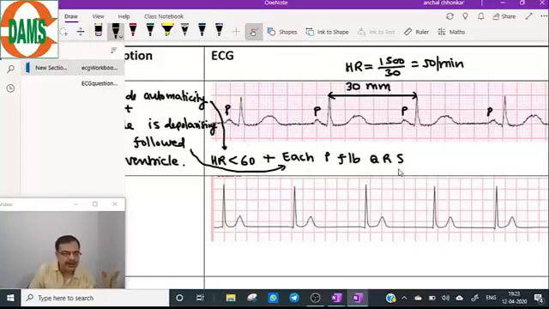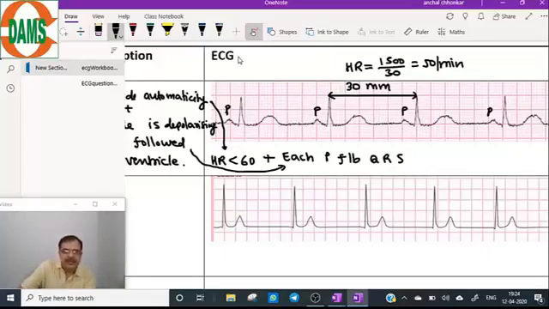It is a case of sinus bradycardia. Only two findings you need: heart rate less than 60 and each normal P wave followed by a QRS complex. Now, which lead will you focus upon? Remember, for any arrhythmia, focus on either lead 2 or V1. These are the best leads.